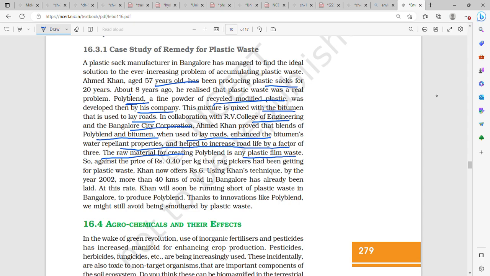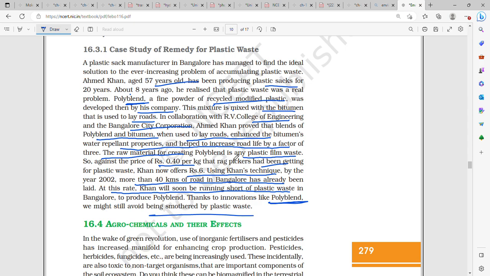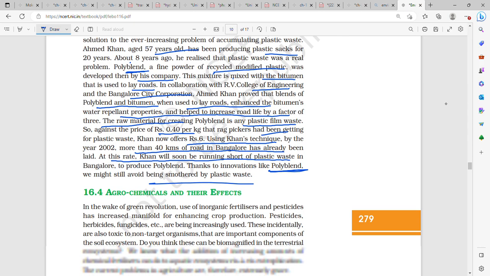So against the price of rupees 0.40 per kg that rag pickers had been getting for plastic waste, Khan now offers 6. Using Khan's technique, by year 2002, more than 40 kilometers of road in Bangalore had already been laid. At this rate, Khan will soon be running short of plastic waste in Bangalore to produce polyblend. Thanks to innovations like polyblend, we might still avoid being smothered by plastic waste.